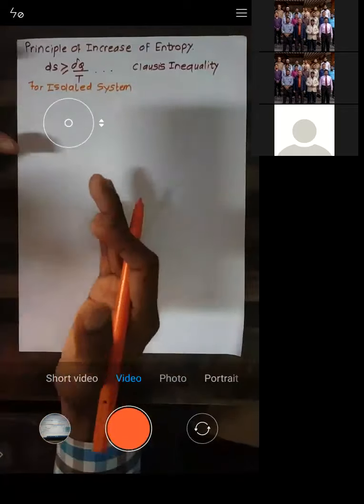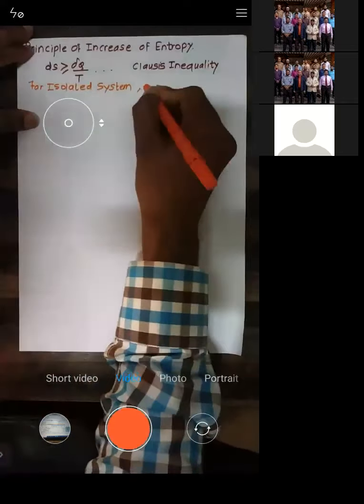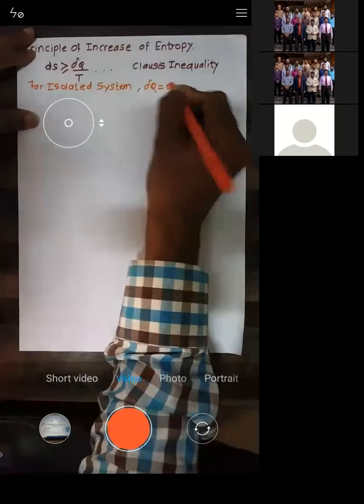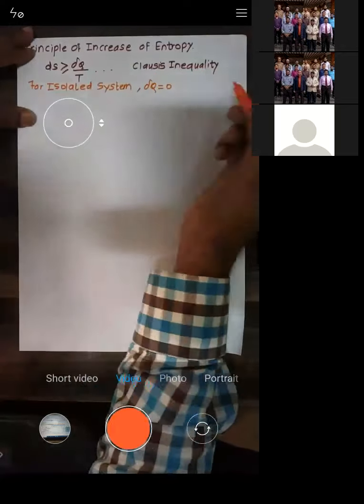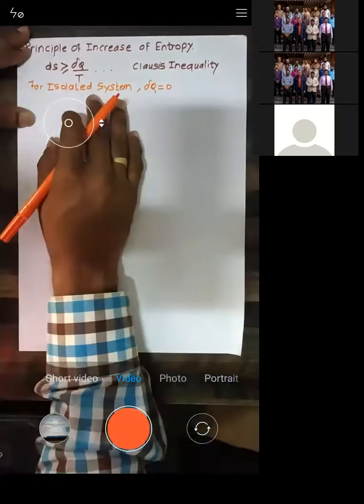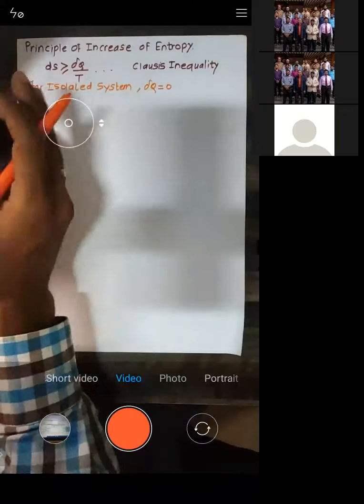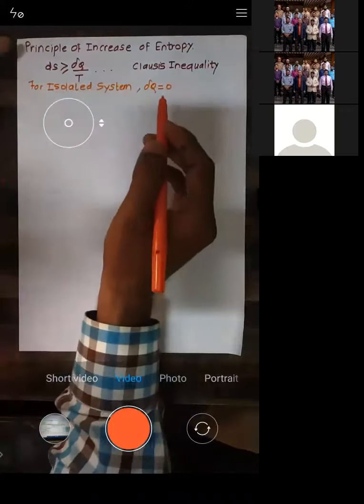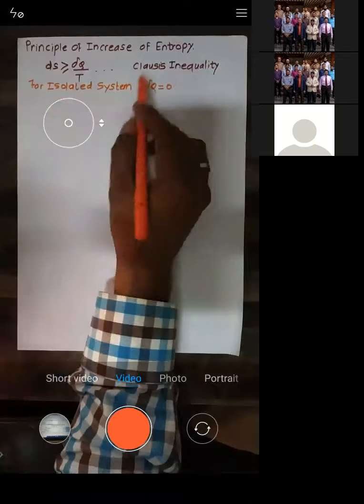It is either heat or work. So there is no work transfer as well as no heat transfer. So in simple terms, the value of del q is zero, because for an isolated system there will not be any energy interaction. That means work transfer and heat transfer are zero.